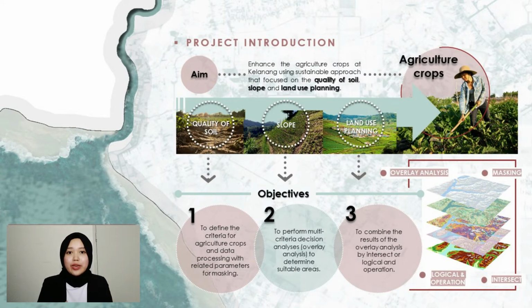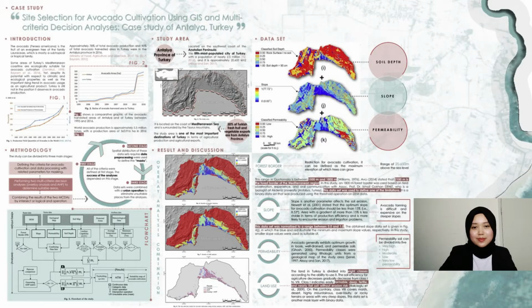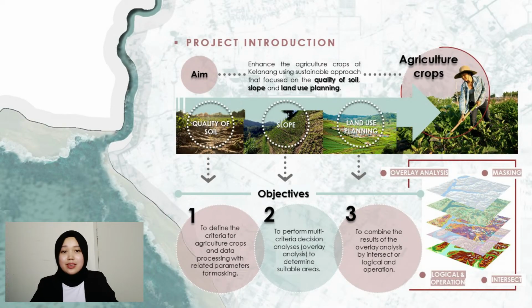Our aim is to enhance the agriculture crops at Kelanang using a sustainable approach that focuses on the quality of soil, slope and land use planning. The case study that we chose has a similar issue to our site and the method they use helps us to achieve our aim. Based on our case study of Antalya, Turkey about site selection for avocado cultivation, we have come up with our objective: to define the criteria for agriculture crops and data processing with related parameters for masking.